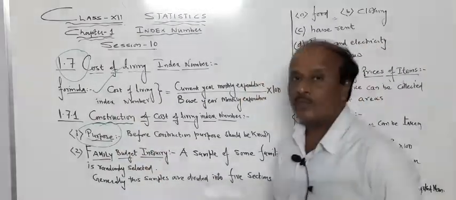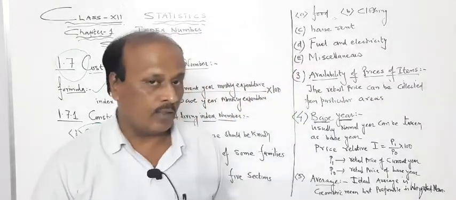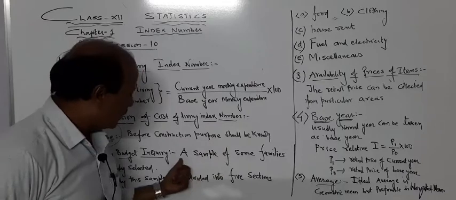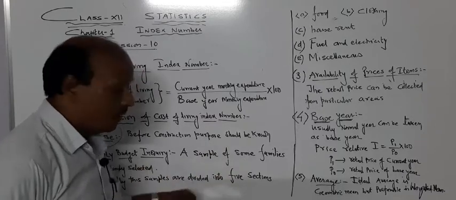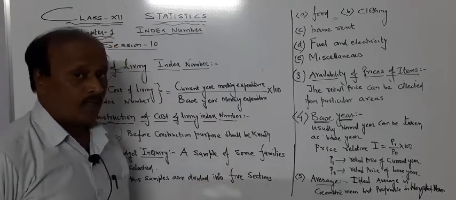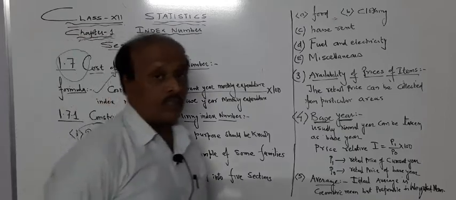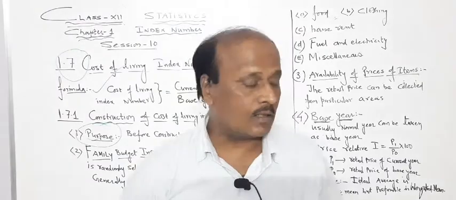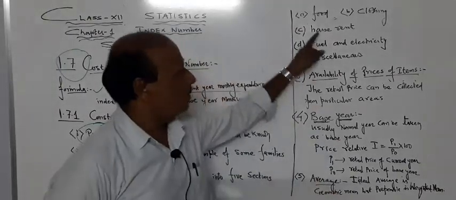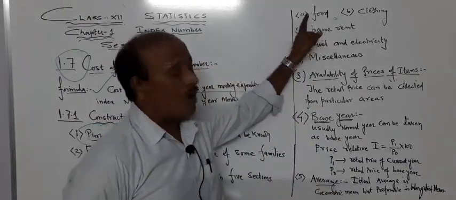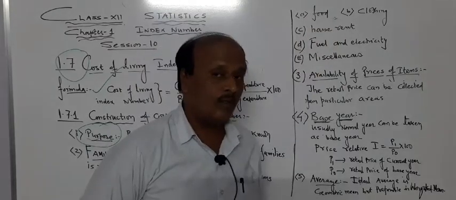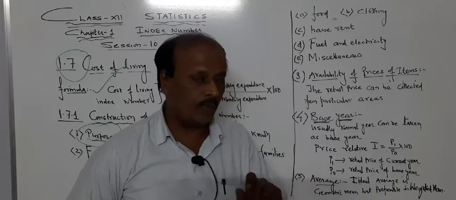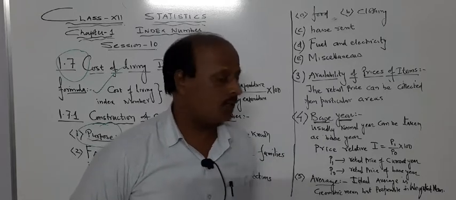A sample of certain families is taken during this type of construction. A sample of some families is randomly selected, and then their living standard can be calculated on different criteria. The different criteria, as mentioned in your book, are how much expenditure they are doing for food purposes. Now that also depends upon the different sections of societies.